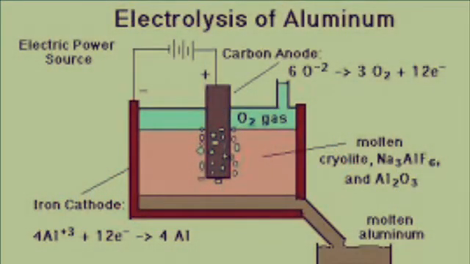Second application, extraction of metals. Some metals are extracted from their ores using electrolysis. For example, aluminium is obtained by passing an electric current through fused bauxite, Al2O3. Active metals like sodium, calcium, and magnesium are also extracted from their ores using electrolysis.